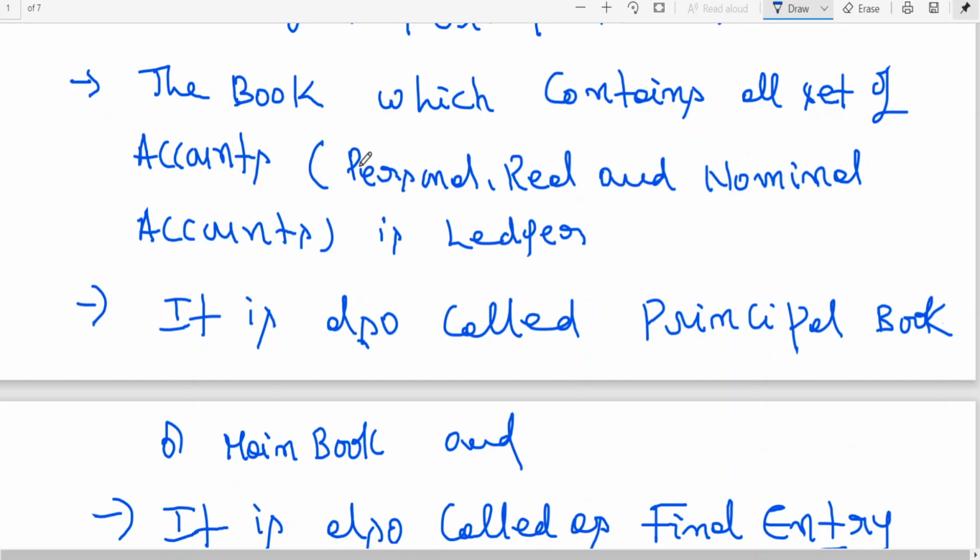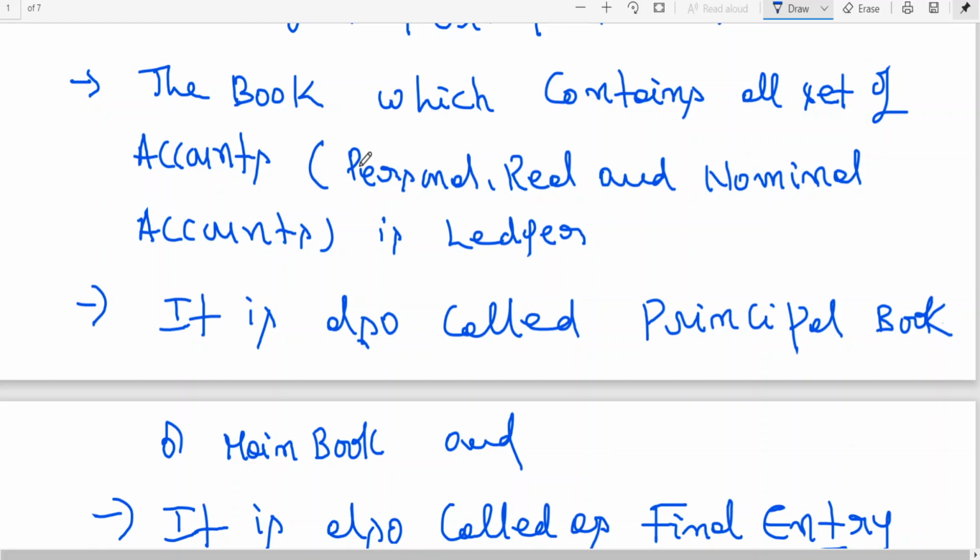Similarly, personal accounts also may have assets. What are those assets? Sundry debtors, and bills receivable, which we'll learn later on. They all come under the category of personal accounts. Real accounts: all assets are real accounts. Nominal accounts: expenses, losses, income and gains. They all, in their individual capacity, will be recorded in the book called the ledger.